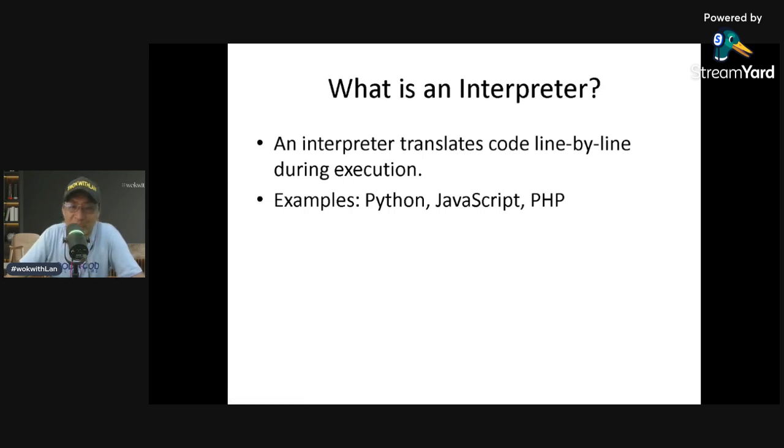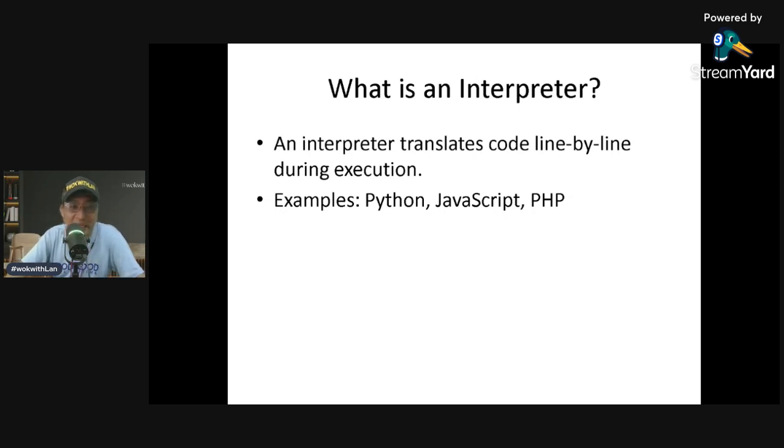So let's start with the interpreted programming languages. Examples of this are Python, JavaScript, Ruby, PHP. These languages require a program called an interpreter. An interpreter reads the code line by line and immediately executes it.